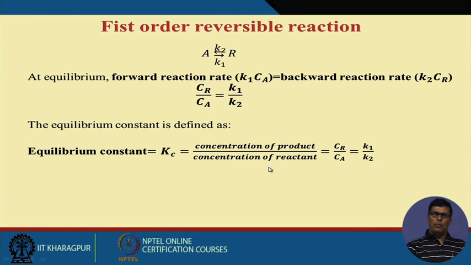Now here I want to point out, since biochemical reactions are mostly reversible in nature, the question comes: how can we increase the production? We can increase the production in two ways. If we increase the amount of substrate in this system, then we can get more product, because this ratio Kc is constant. Kc is equal to concentration of product versus concentration of substrate. More substrate, more product. Less substrate, less product.